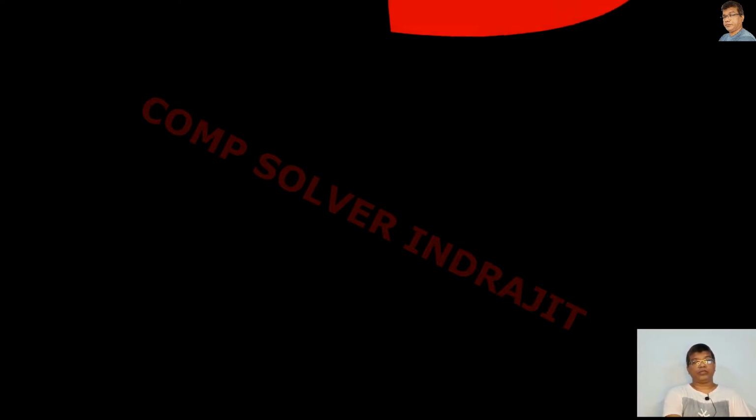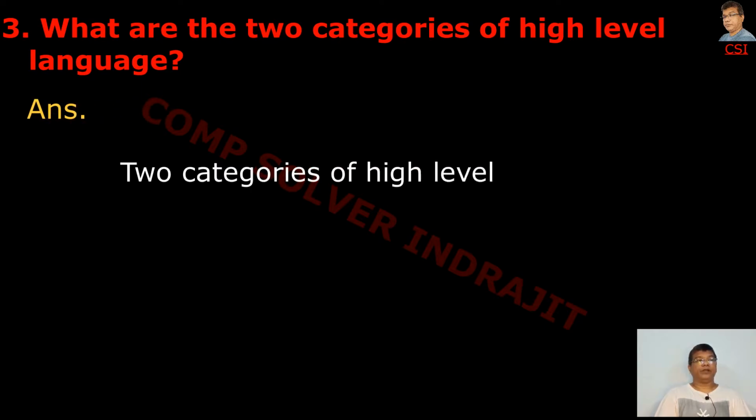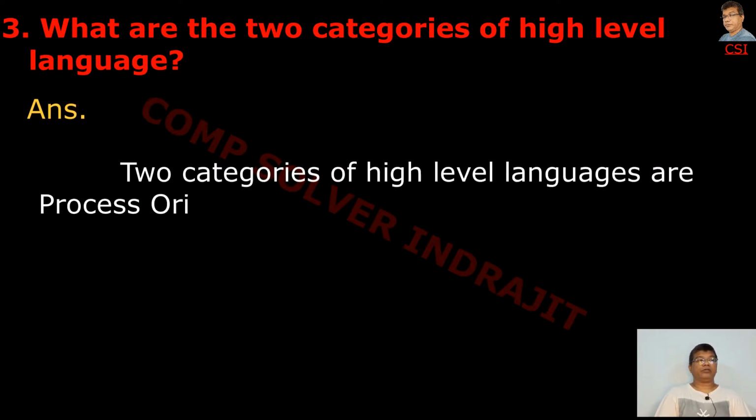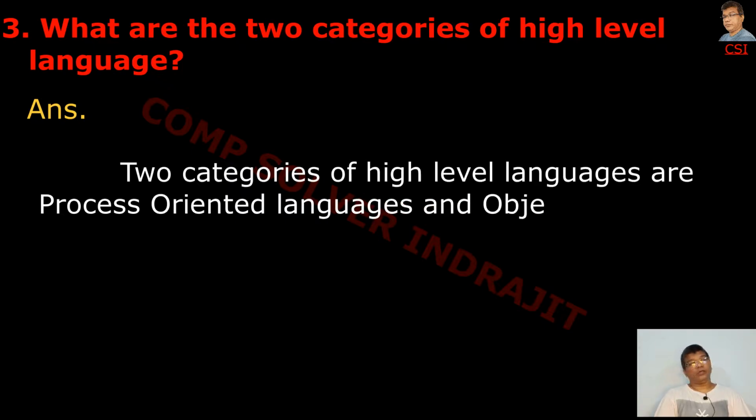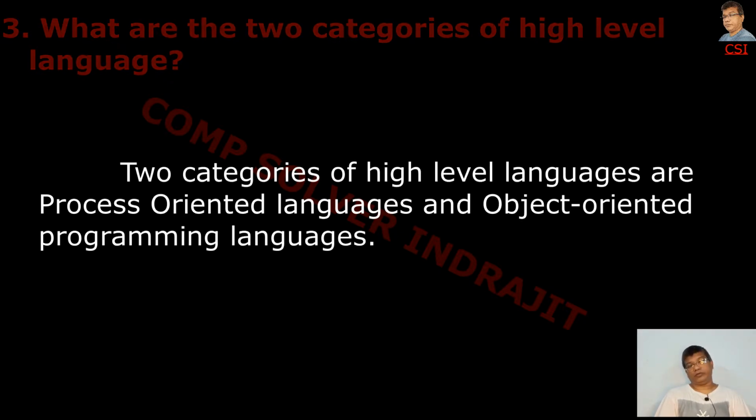Our next question is, what are the two categories of high-level language? The answer is number 1 process-oriented language, number 2 object-oriented programming language. So two categories of high-level languages are number 1 process-oriented programming language and number 2 object-oriented programming language.